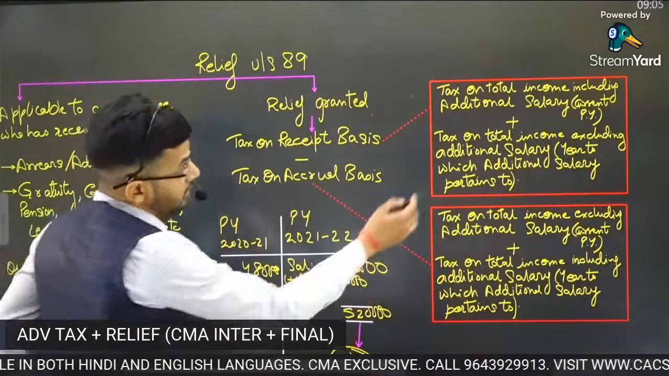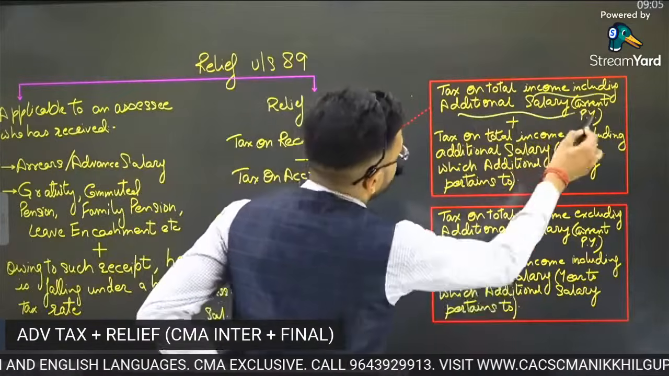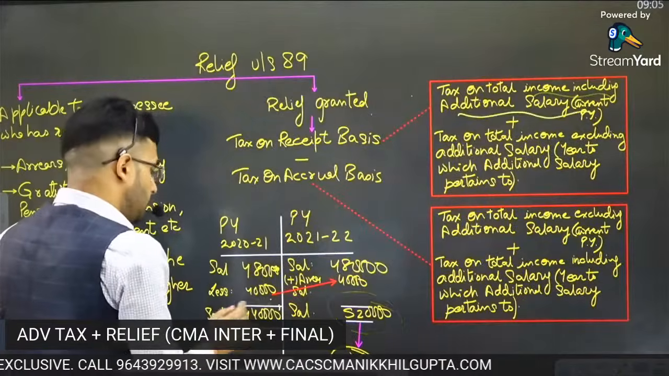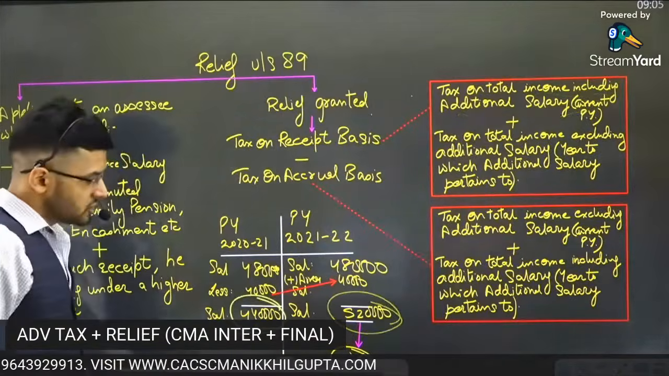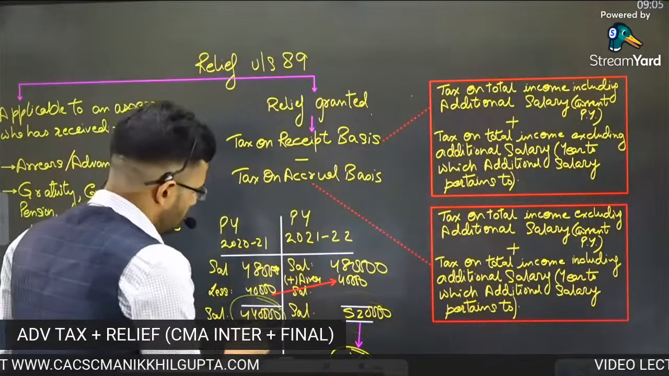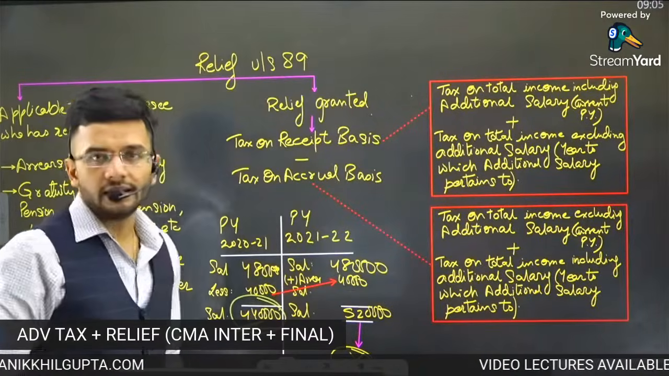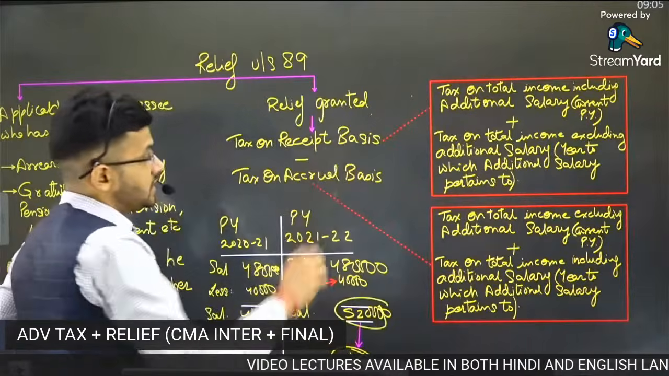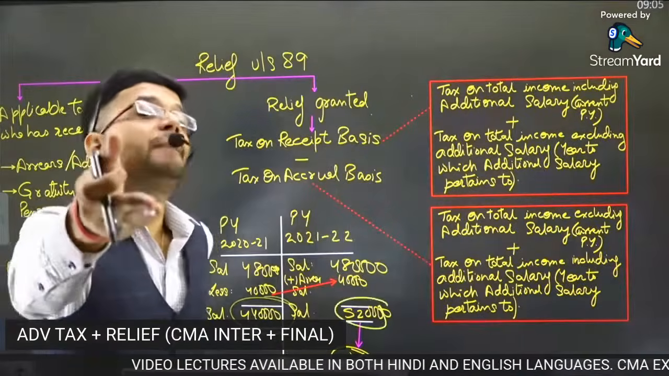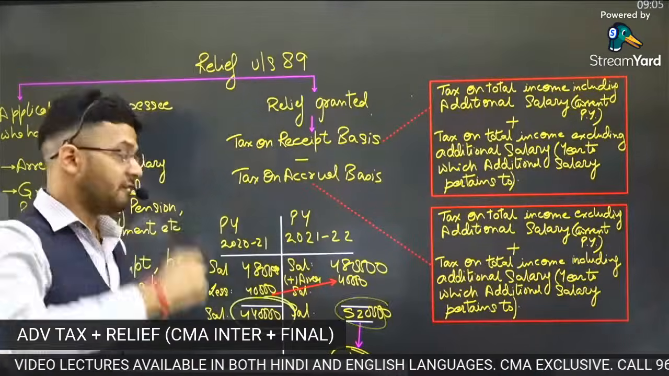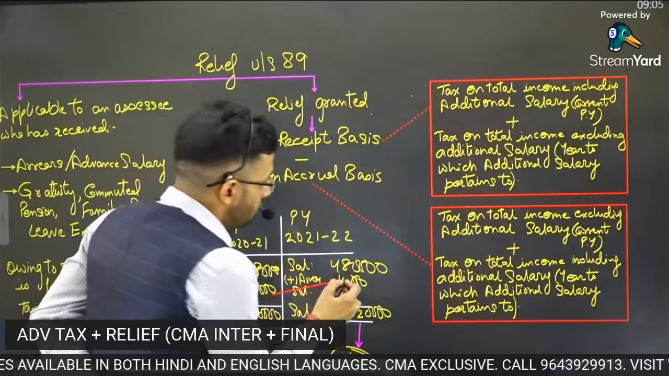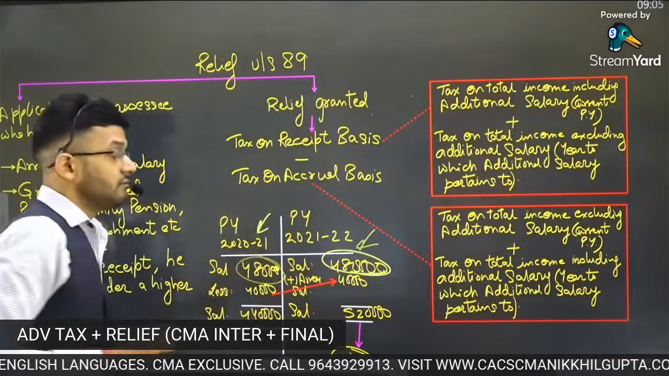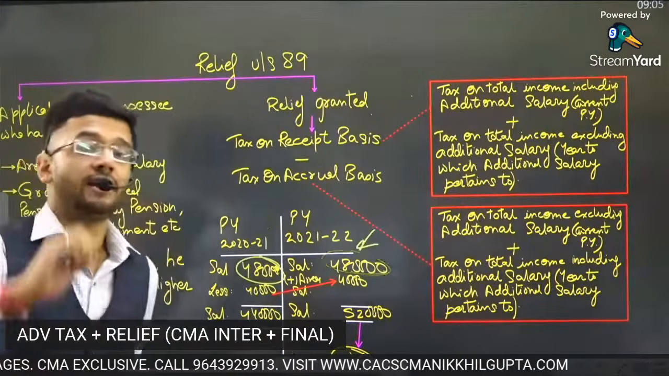So tax on total income including additional salary, which is 5,20,000 in the current year, right? And in the previous year, total tax on income excluding the arrear salary, right? So whatever tax you are actually paying minus what tax you should have paid. What you should have paid was 4,80,000 in the current year and 4,80,000 in the previous year. This is the tax which you should have paid, right?